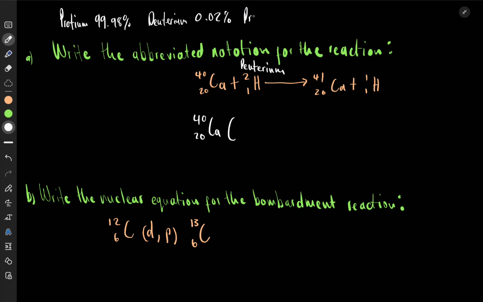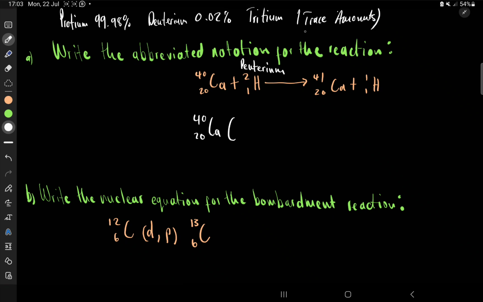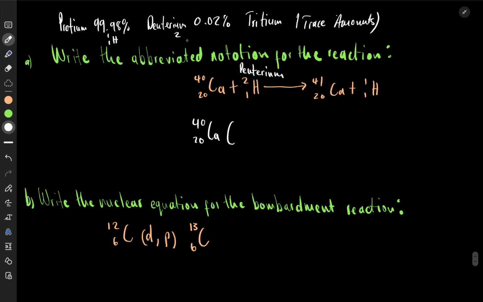Then the last one is tritium, found in trace amounts. You don't really find it in its original form, but it is made during other reactions. These are the hydrogens: this one is 1,1, this one is 2,1, and this one is 3,1.